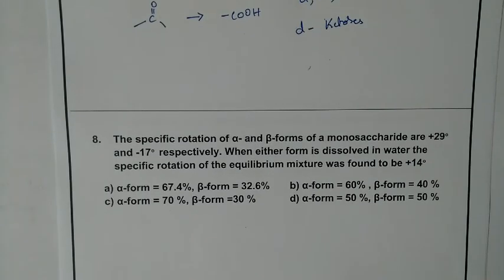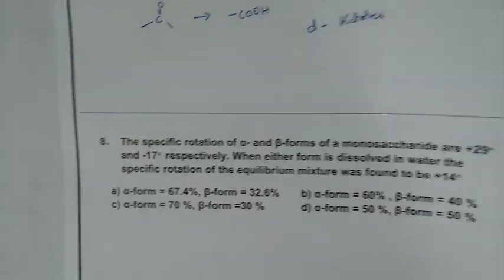So the specific rotations of the alpha and beta forms of the monosaccharide are plus 29 degrees and minus 17 degrees respectively. When either form is dissolved in water, the specific rotation of the equilibrium mixture was found to be plus 14 degrees. This is what mutarotation is. So in the options you can make out what they have asked for.